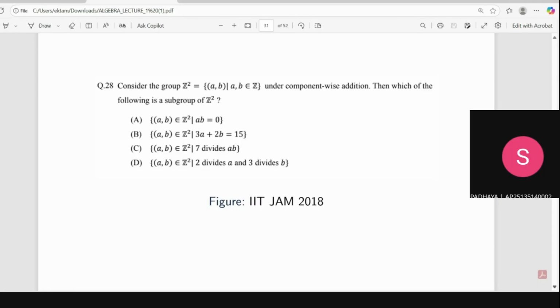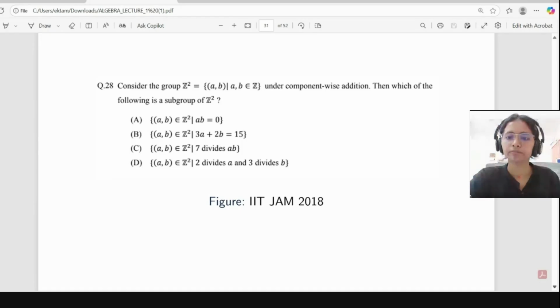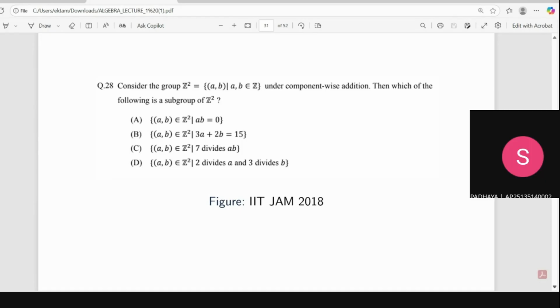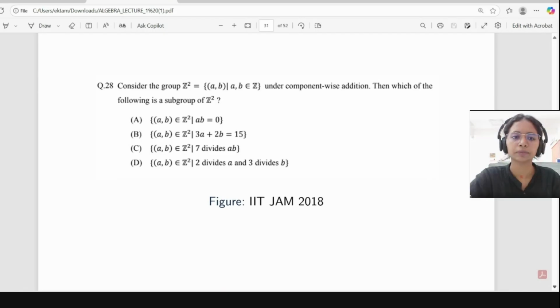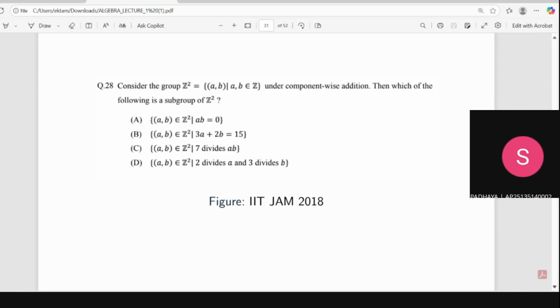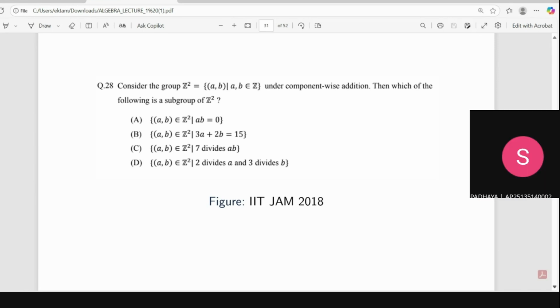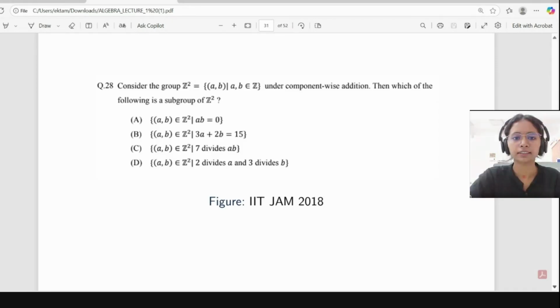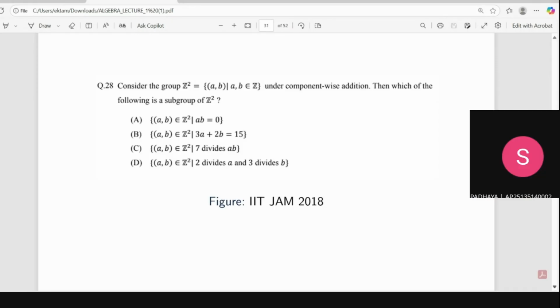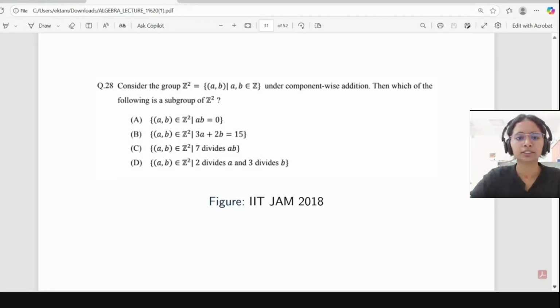And for C, let's take (1, 7) and (7, 1). So 7 divides 7 and 7 divides 7. And if you add them up, it will be (8, 8), and 7 is not dividing ab. Yeah, correct. For B, (0, 0) is not there, I guess. Yeah, correct, (0, 0) will not be here. So D is correct. Okay.